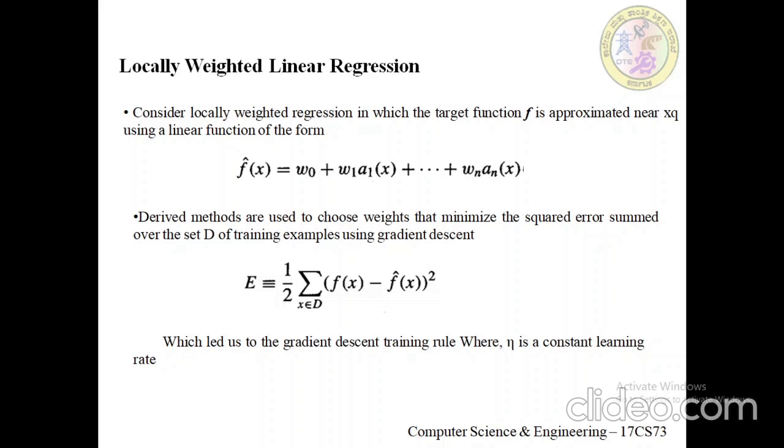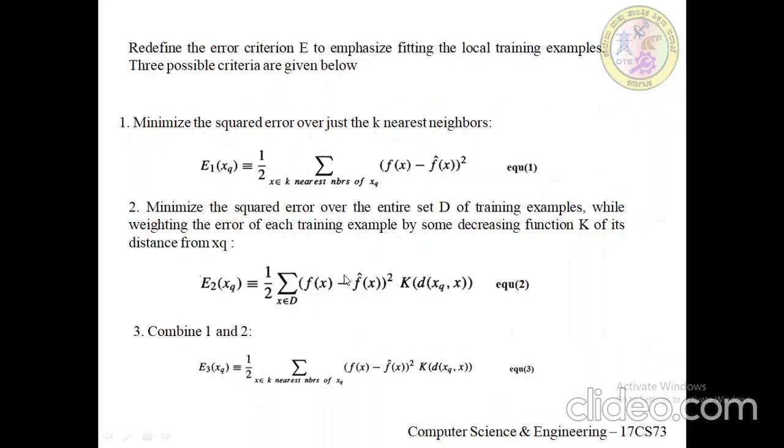Now we derive the methods. How shall we modify the gradient descent procedure for linear regression to derive a local approximation rather than the global one?